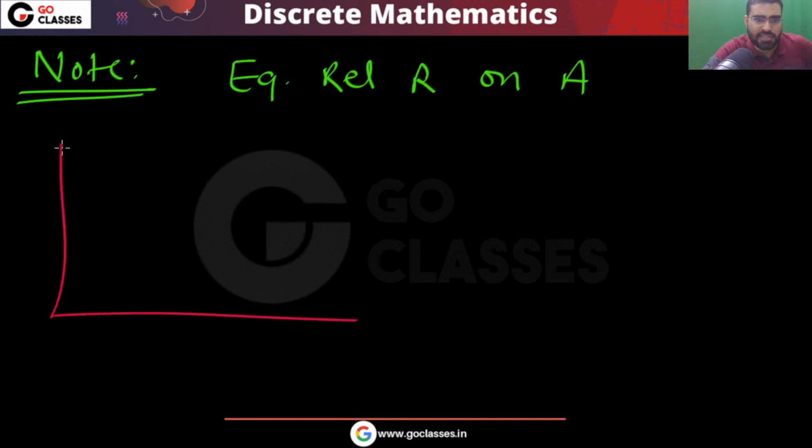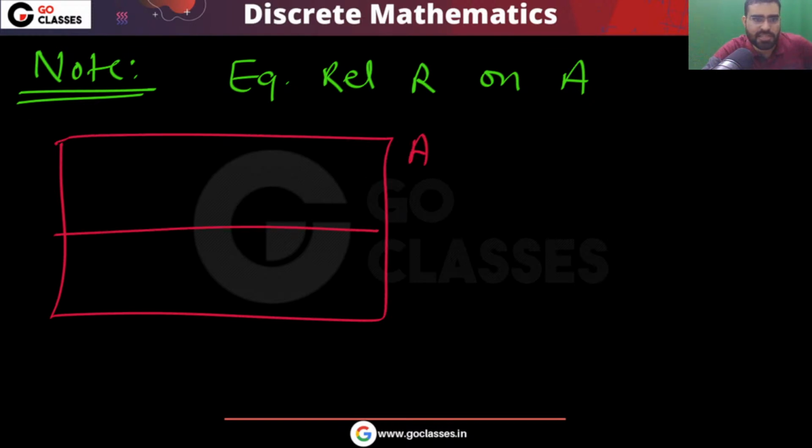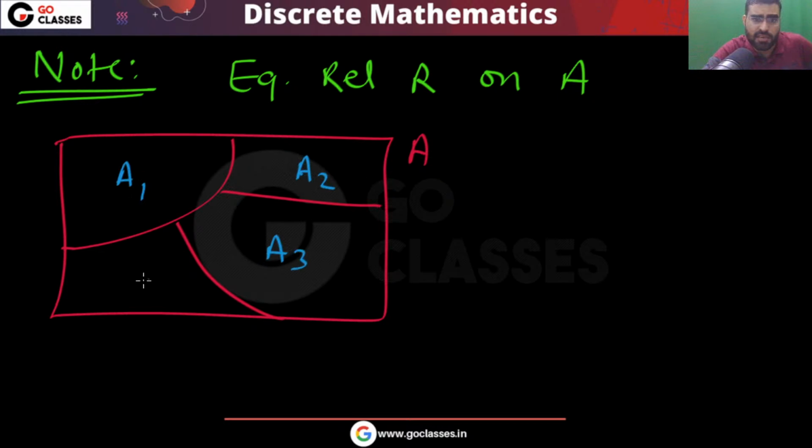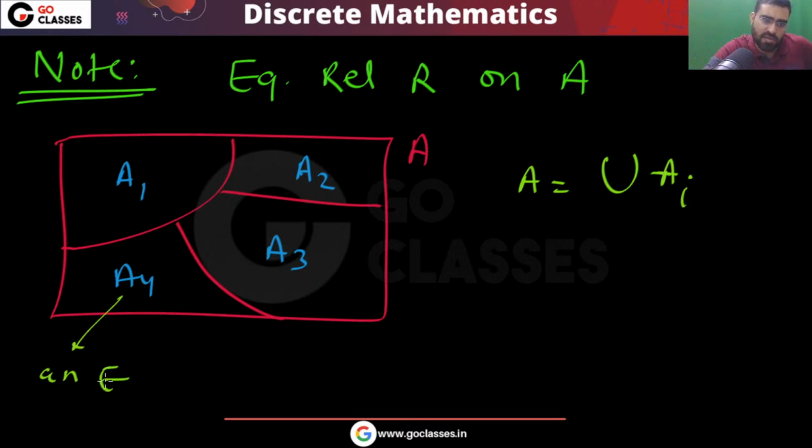If you have an equivalence relation R on set A, and let me assume that we get some equivalence classes, so A will be partitioned into some categories. For example, let me assume this is A1, this is A2, this is A3, this is A4. Then A will be the union of all the Ai, and each Ai is an equivalence class.